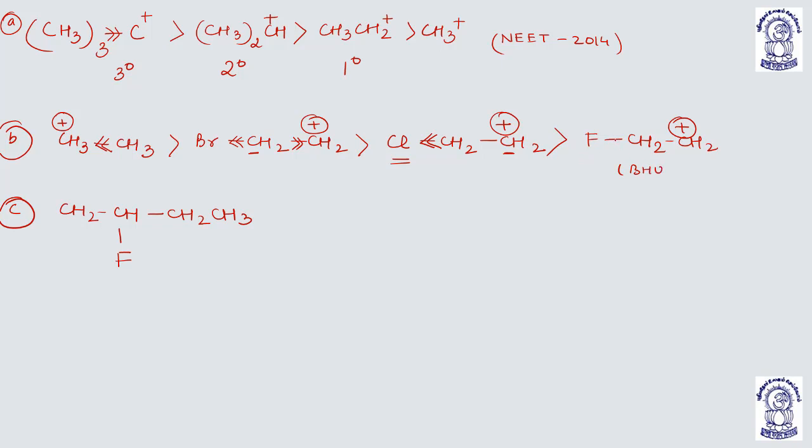The second part, the B part, is from 2004. Now, this is CH2CH2CH2CH3F. You have to compare it with CH2CH2CHFCH3.